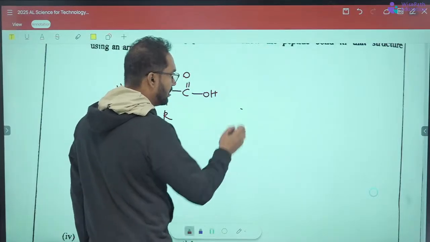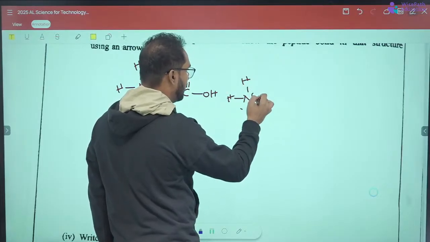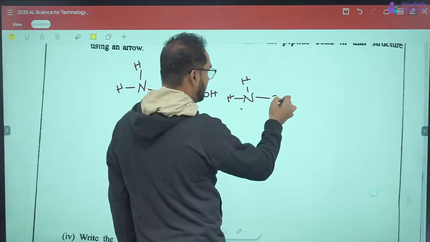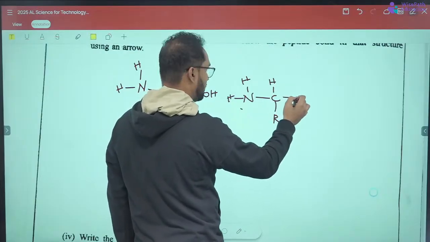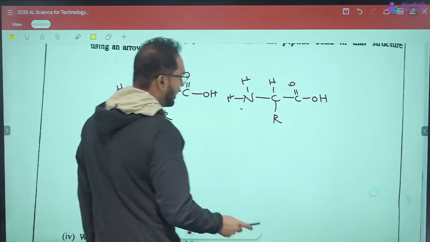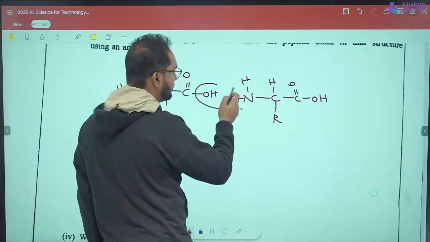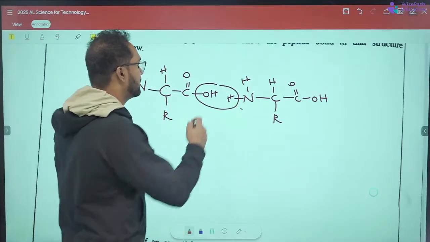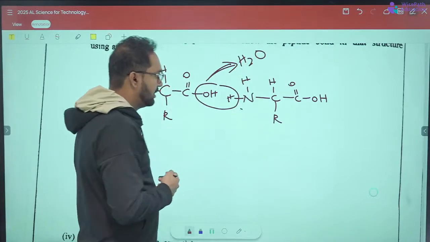So N, H, H, then C, H, R, C double bond O, OH. What happens is the OH group of the carboxylic acid and a hydrogen of the NH2 react, and a water molecule is removed and forms a peptide bond.